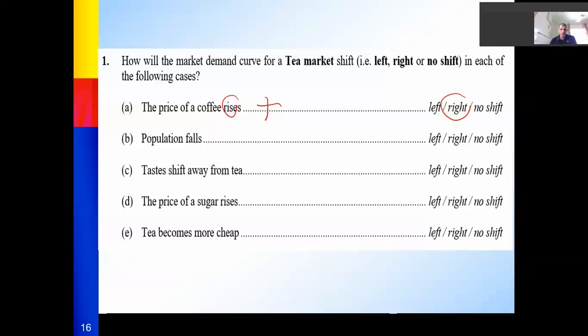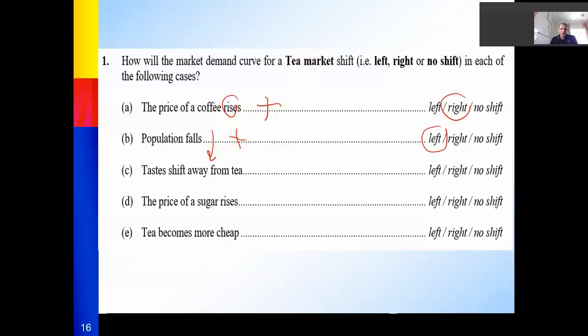Number of population falls. Tea is a normal good, not inferior. Tea, coffee, pizza are normal goods. So if the population falls, and the relation is positive for normal goods, the population falls down, going down, so the demand will shift to the left. That's right.